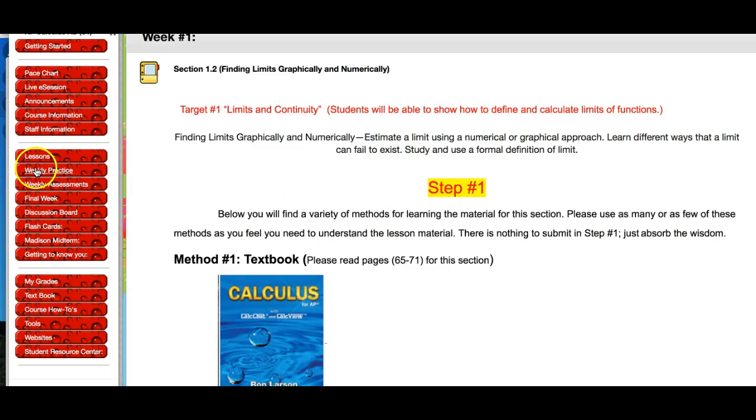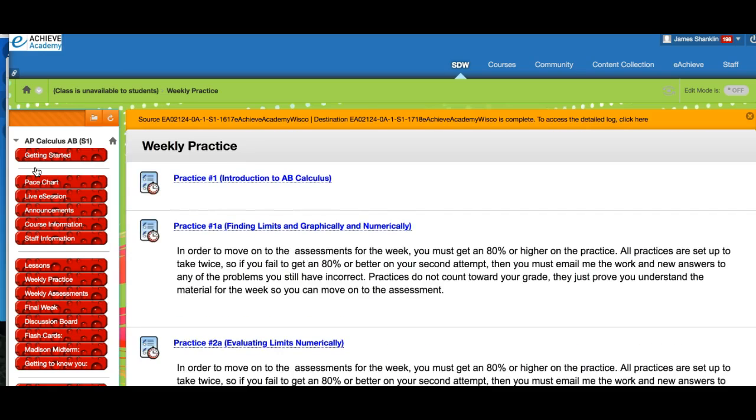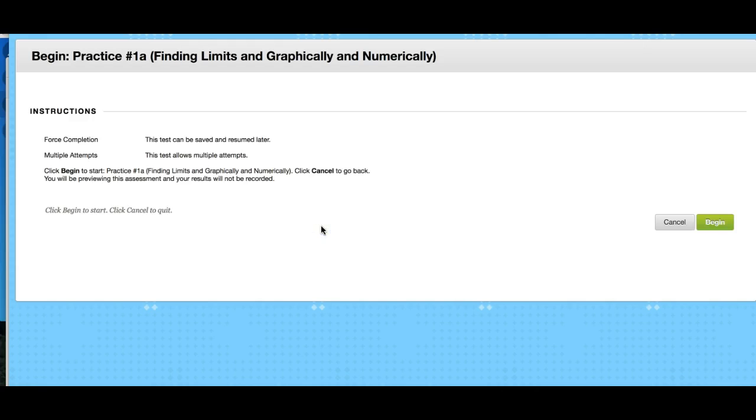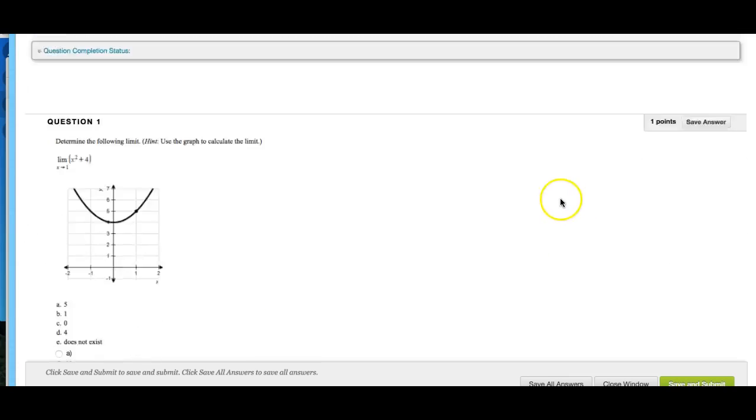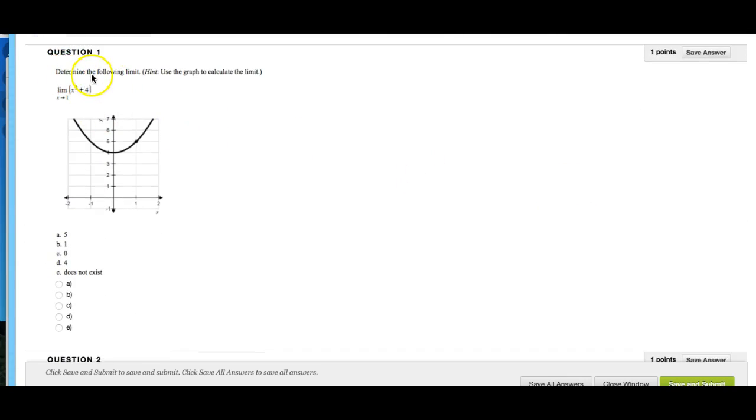So you go over to the button that says weekly practice, click on that, and you will find practice 1A, finding limits graphically and numerically. Click on that, begin, and here are the questions for that. It says determine the following limit, hint, use the graph to calculate the limit. So this one, it says the limit is x squared plus 4, so there's the graph of x squared plus 4 as x approaches 1.